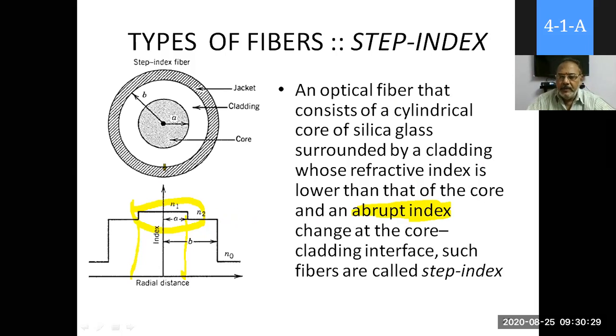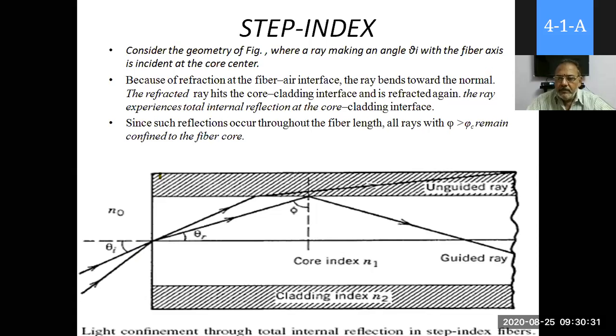What happens in this? How will it work in the step index? A simple meridional ray explanation. Here there is a geometry given. Theta A is the acceptance angle, and NA, theta C, everything is the same, so you have to use those keywords here.